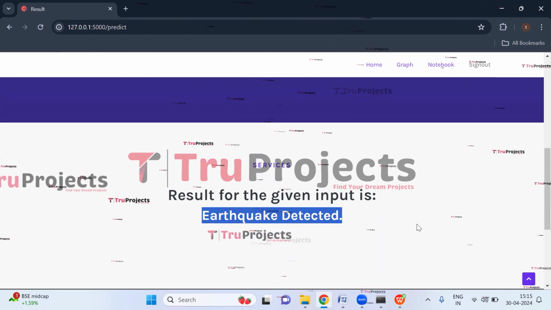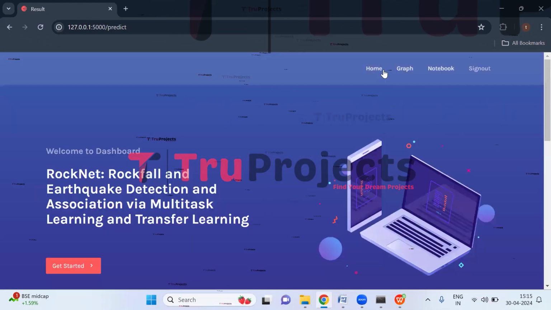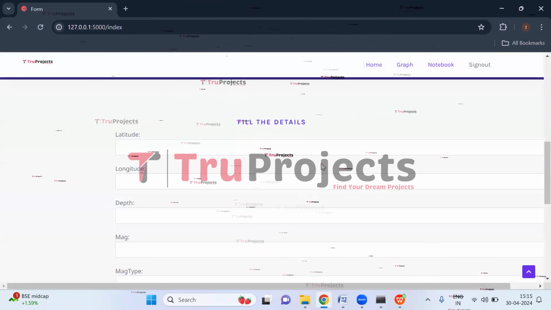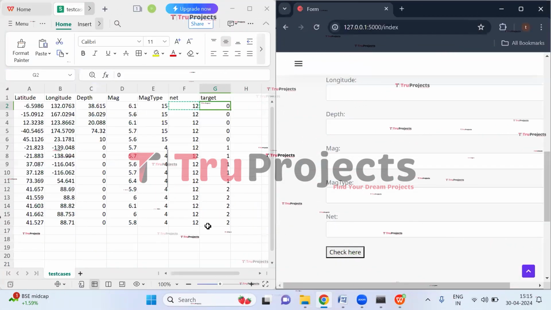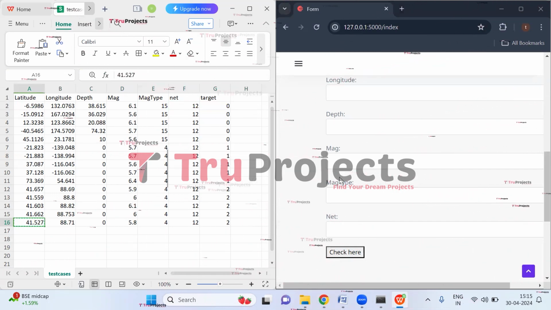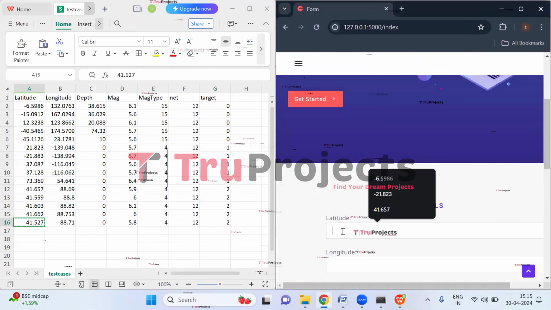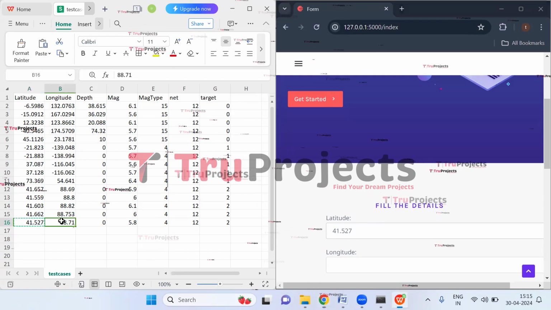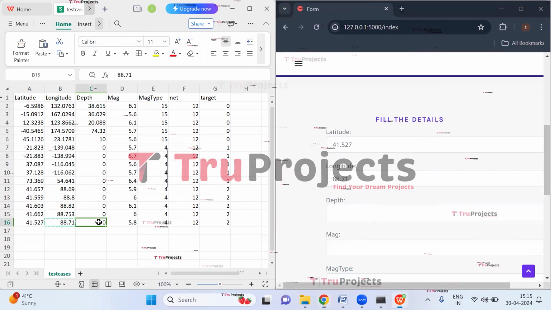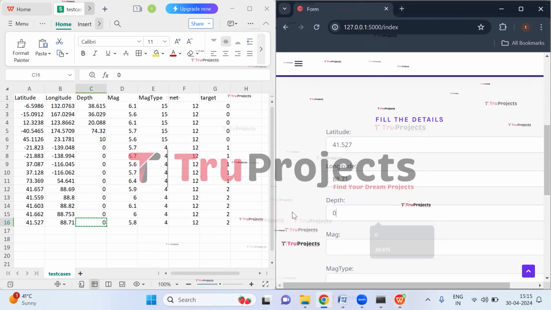Now let us enter another set of parameters. Click on home link here. So again, from the test cases, let us enter these values. Latitude is 41.527. Longitude is 88.71. Depth is 0.